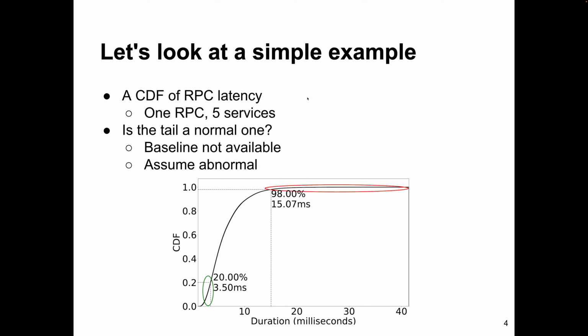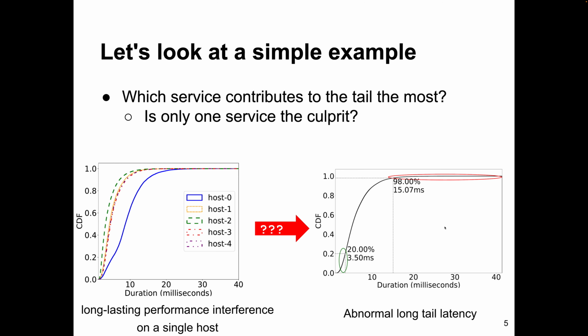Let's look at a very simple example. Here's the CDF of RPC latency. The RPC is serviced by 5 service instances. From this picture, we can ask many questions. First of all, is this long tail a normal tail or an abnormal one? Because we don't have a baseline to compare with, we don't even know whether it is abnormal or normal. Let's assume it is abnormal.